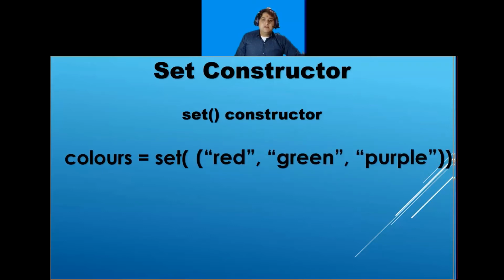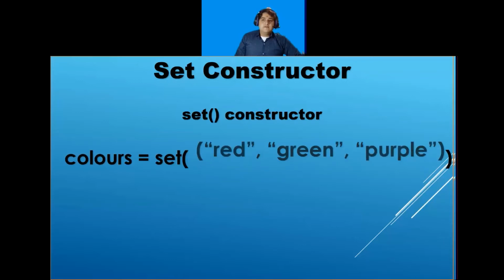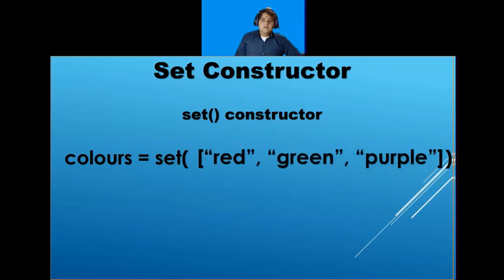This tuple will be converted to a set, and instead of a tuple, I can also give a list here. So this list will be converted to a set. If I write print colors, it will give me my output in the form of a set.